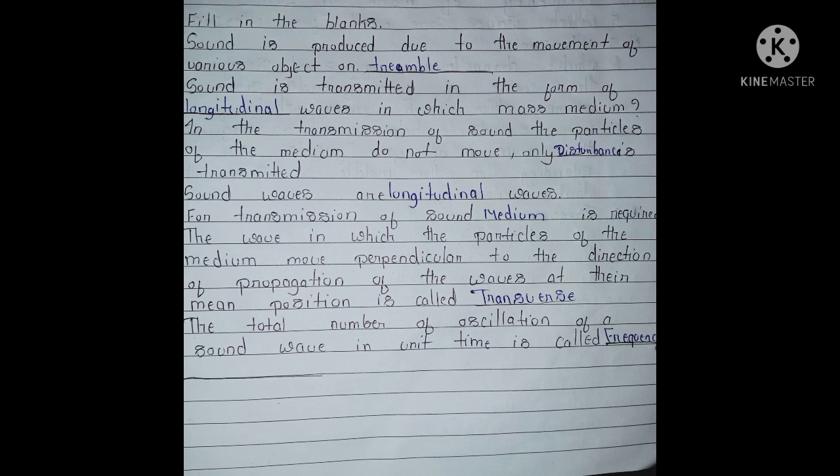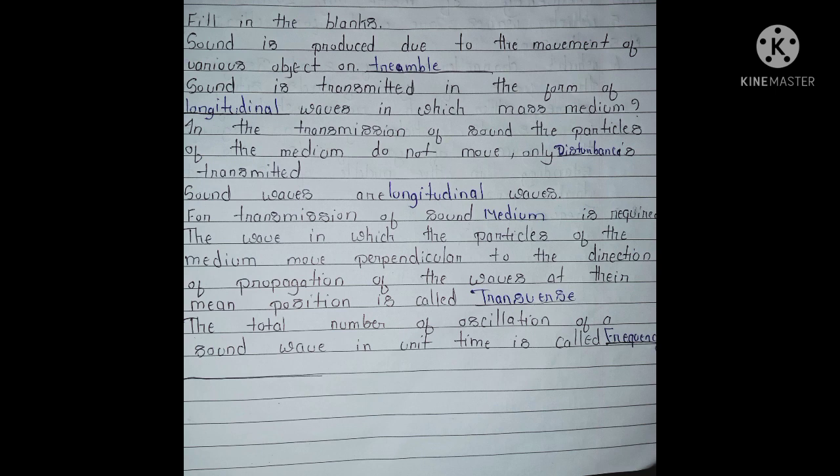Sound is produced due to the movement of various objects, or the trembling of objects. Answer: tremble. Second, sound is transmitted in the form of dash waves in any medium? Answer: longitudinal. Third, in the transmission of sound the particles of the medium do not move; only the dash is transmitted. Answer: disturbance. Fourth, sound waves are dash waves. Answer: longitudinal.